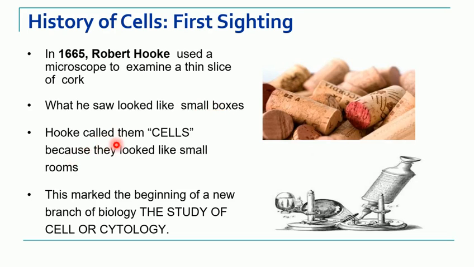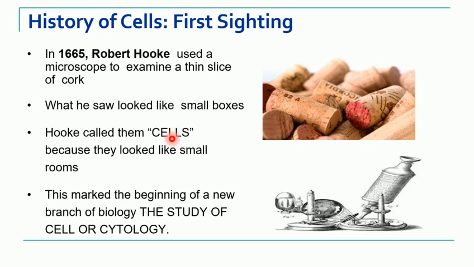And he called these box-like structures cells because they look like small rooms. In those days, where prisoners are kept, those small rooms are called cells. So he named these small structures as cells.